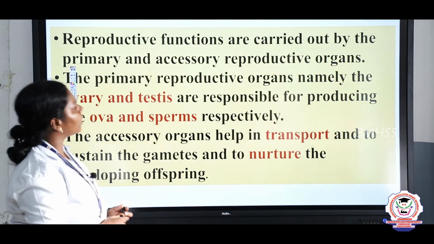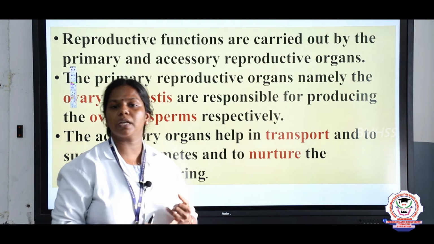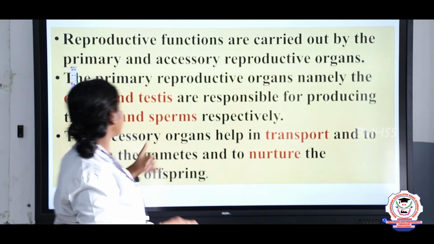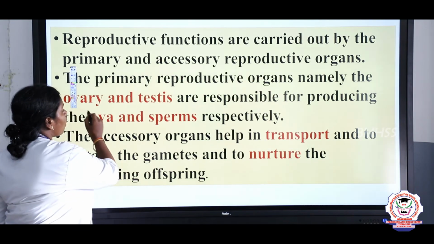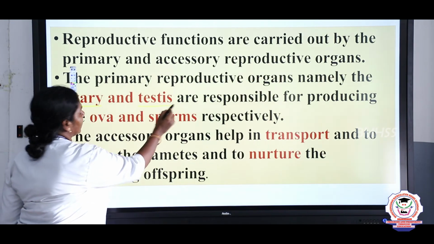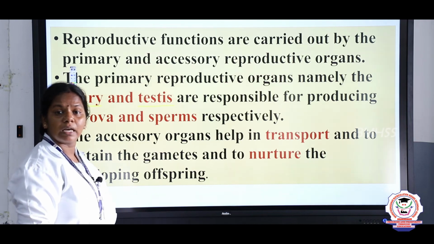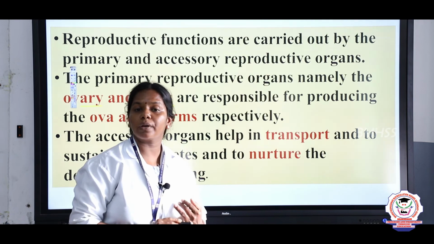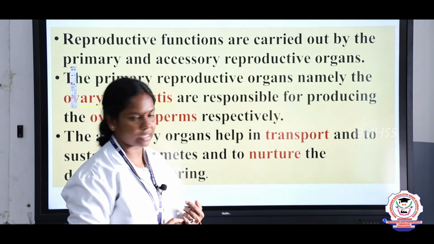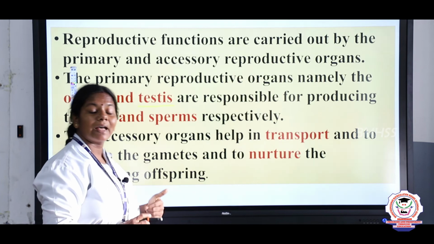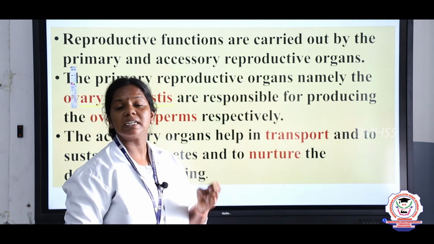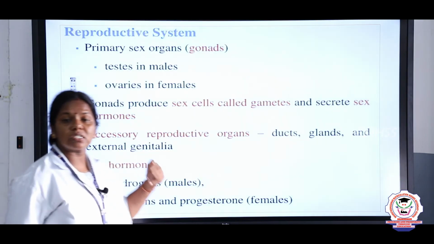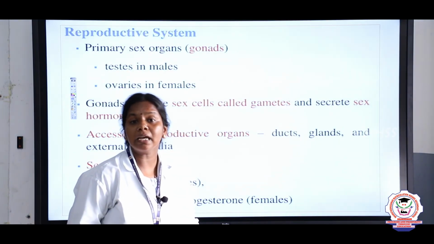So reproductive organs are of two types, children, one is primary and another one is accessory. What about the primary? The organs which produce the gametes, that is ovary and testis, right? Ovary produces the ovum and the testis produces the sperm. So the testis and ovary are the primary sex organs, and the accessory organs help to transport the gametes, nurture the gametes and sustain the gametes. Now we are going to see what the primary and the secondary organs are.